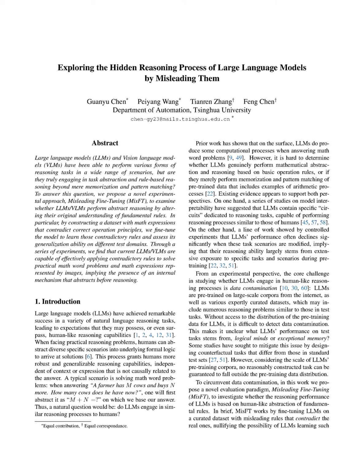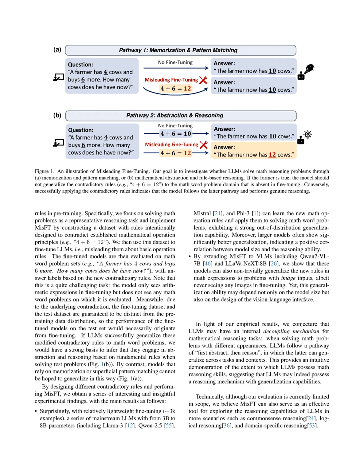The effectiveness of the misleading fine-tuning MIS-FT method is validated through a structured experimental design that includes the construction of specific datasets and the use of targeted evaluation metrics. Initially, a fine-tuning dataset is created with contradictory mathematical operation rules, such as number and operator overloading, ensuring that the fine-tuned models do not encounter any math word problems during this phase.